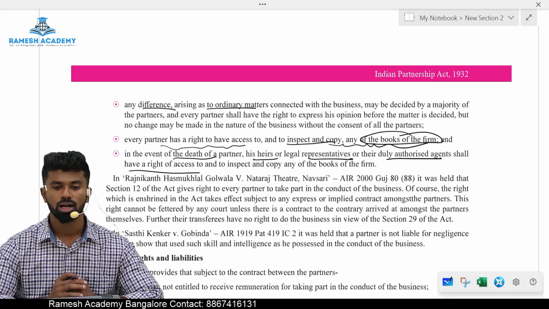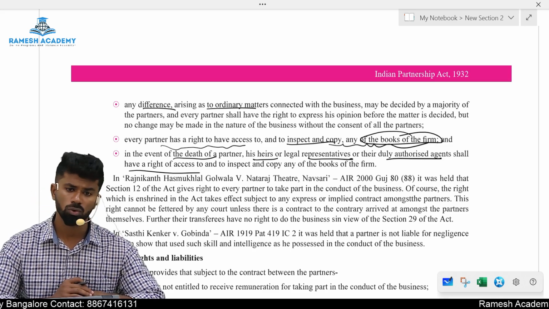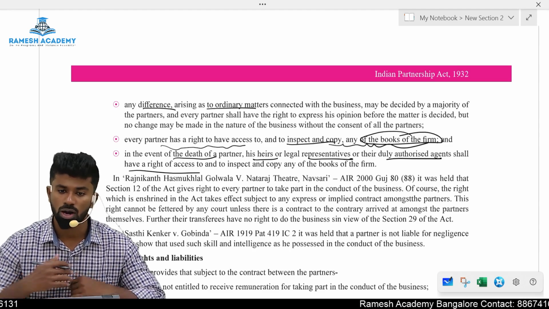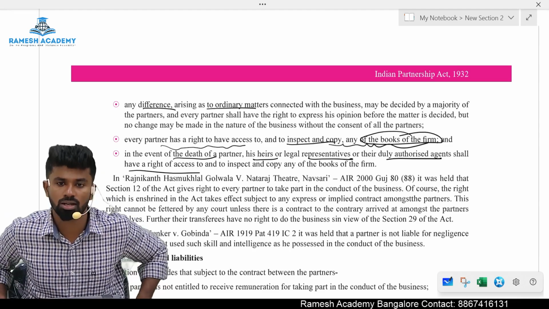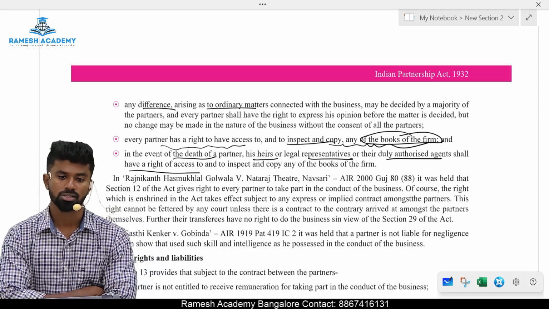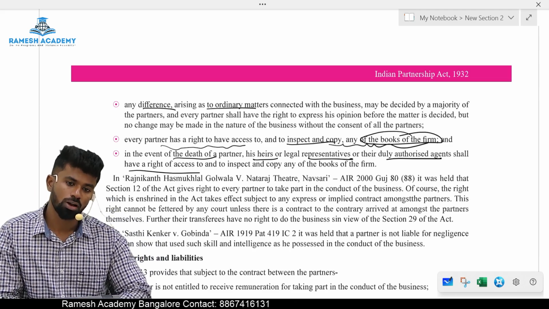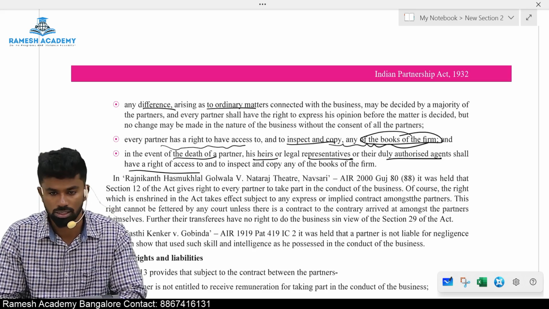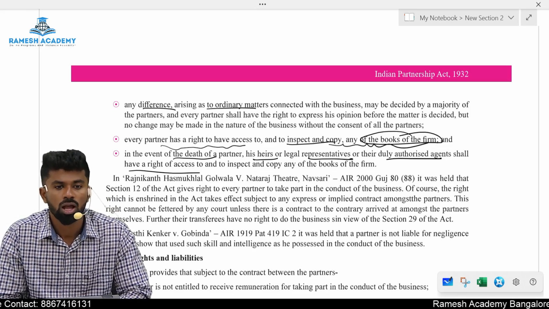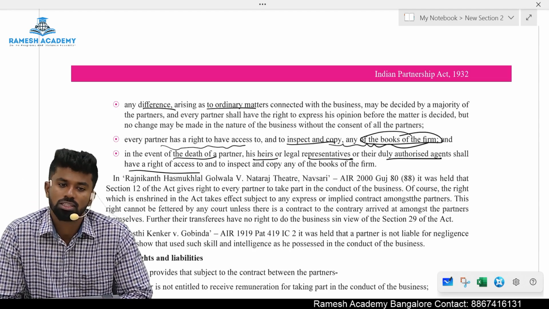It provides conduct of business. Who can manage the business? All the partners. And while carrying out those businesses, they should act diligently. Then any difference arising with respect to ordinary matters can be settled with the consent of whom? Majority of partners. And before that, you should consult all the partners. With respect to any changes in the nature of business, that requires approval of whom? All the partners. And every partner has a right to access, inspect and take a copy of any books of the firm, but this should be done in what faith?